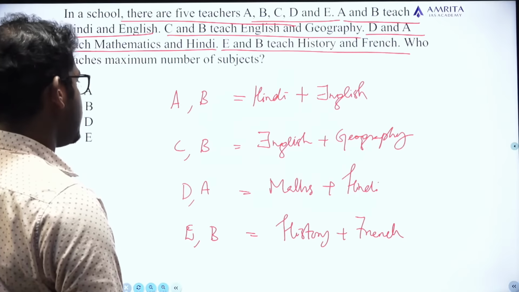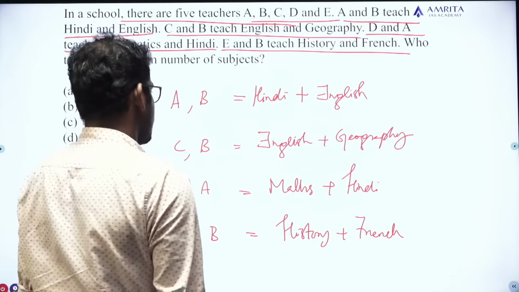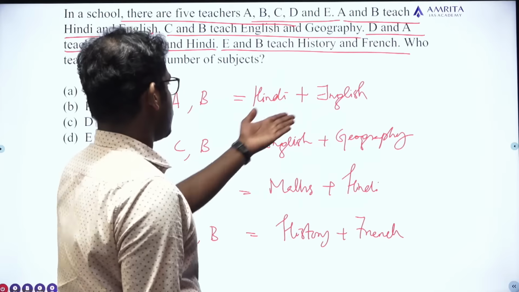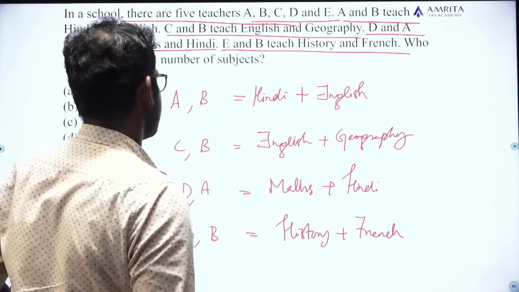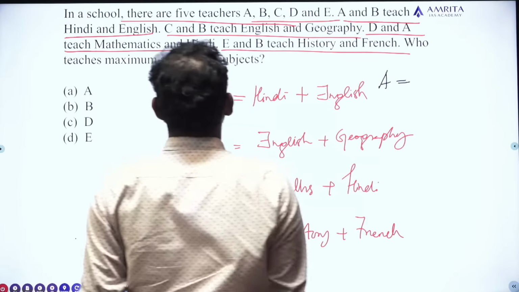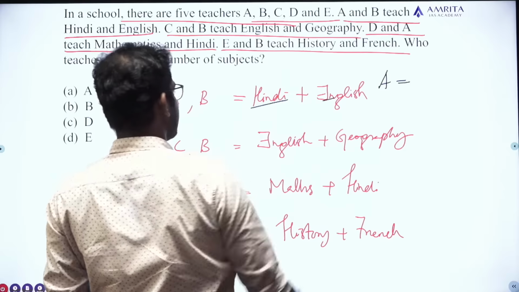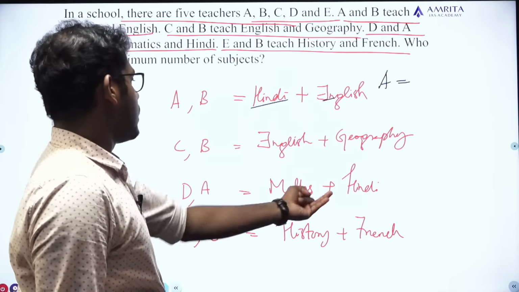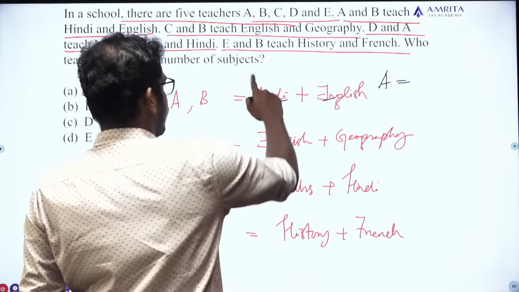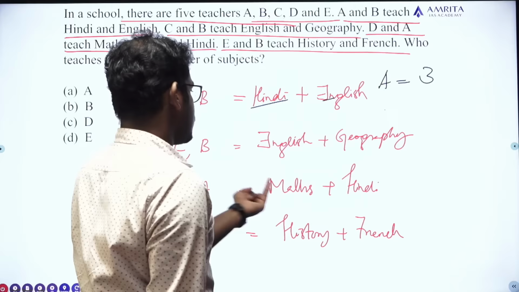C and B teach English and geography. There is no mention of C anywhere else. So we can assume that English came twice. Let's count the number of subjects taught by each teacher. The number of subjects taught by A: A belongs here, Hindi and English, it's 2. Then here, Maths and Hindi. So Hindi is counted twice. So 1, 2, 3. The number of subjects taught by A is 3, which are Hindi, English and Maths.